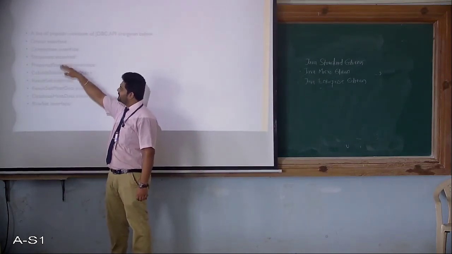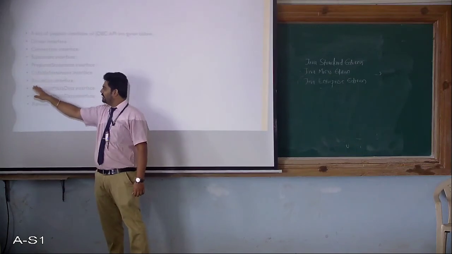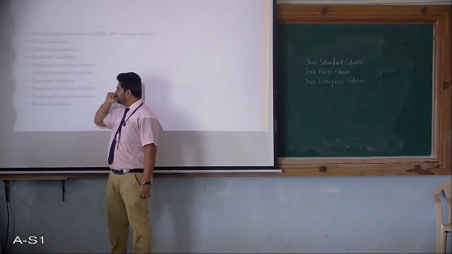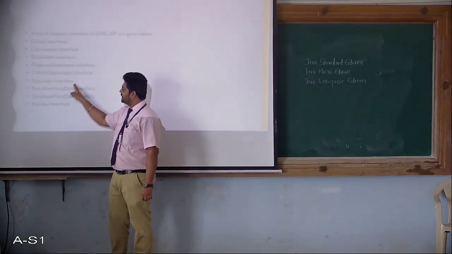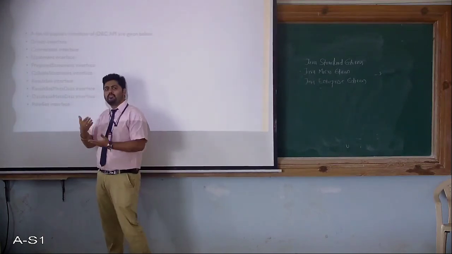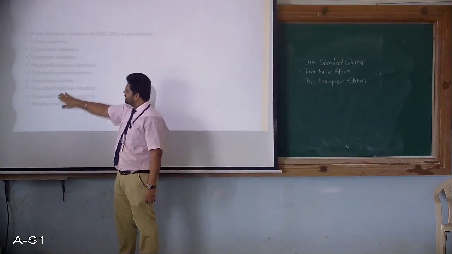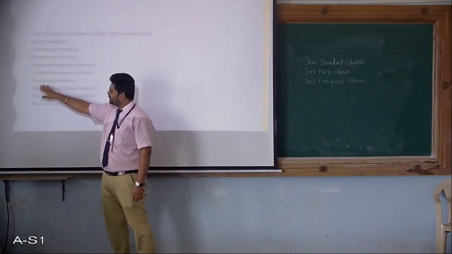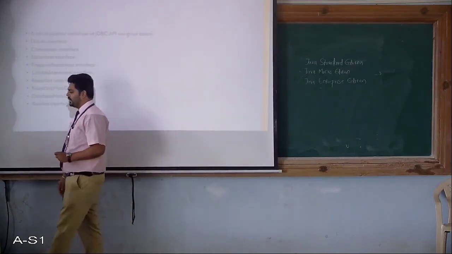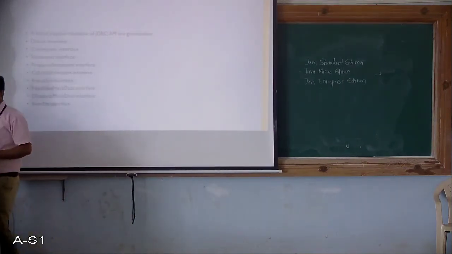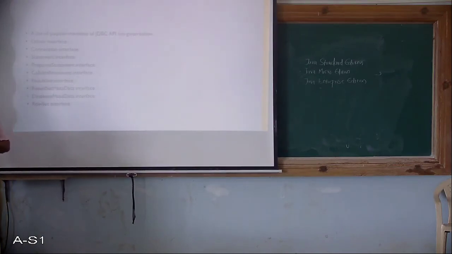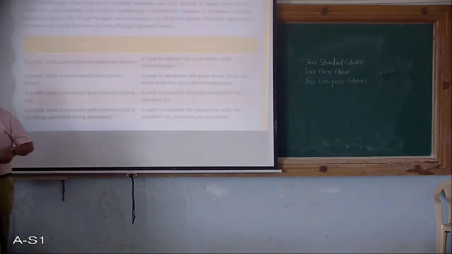Then after execution of the query, we are looking for the results. This is where our results get stored, that is the ResultSet interface, which has different types of methods. Then ResultSetMetaData gives information related to the result set. So these are the main, popular interfaces of the JDBC API that have been listed.